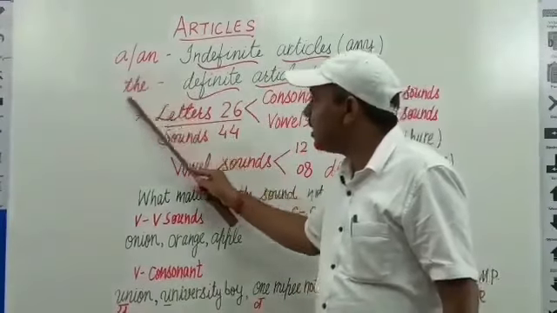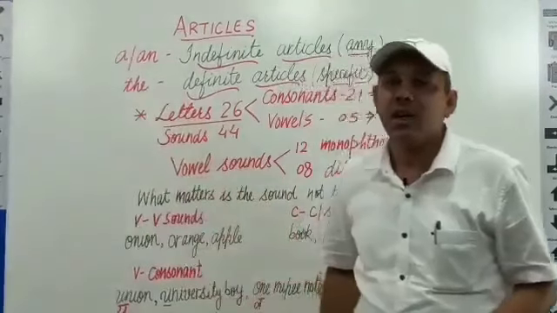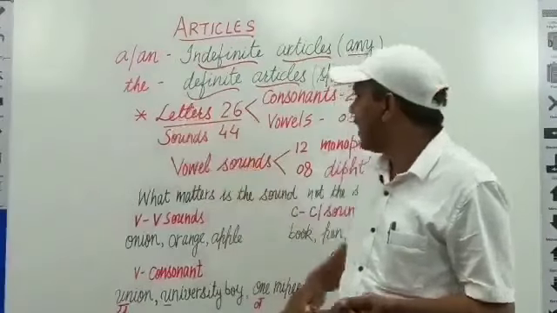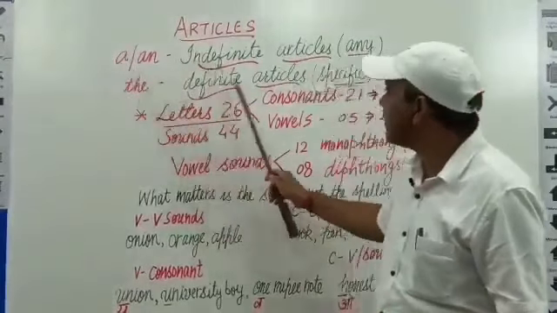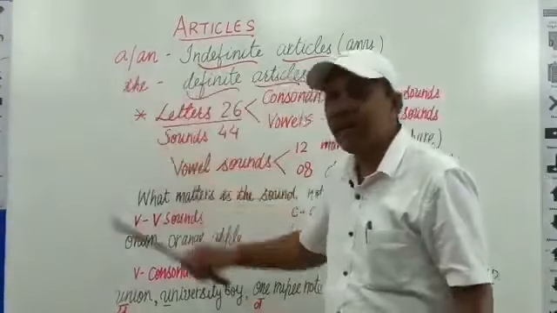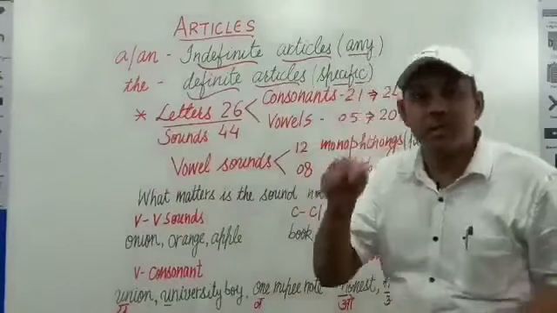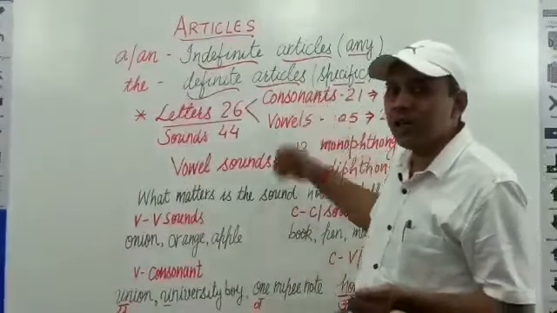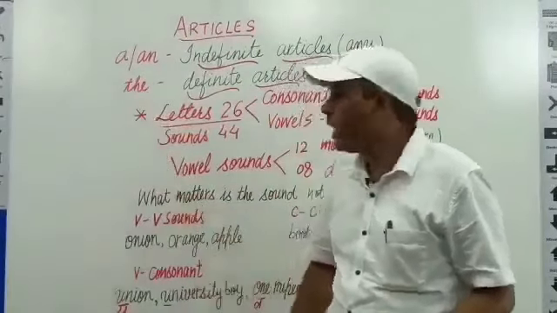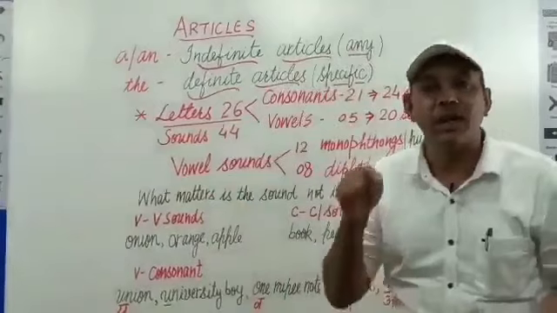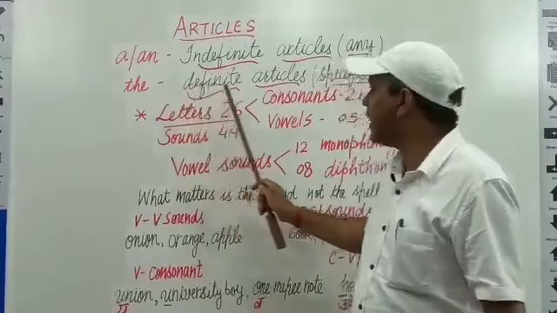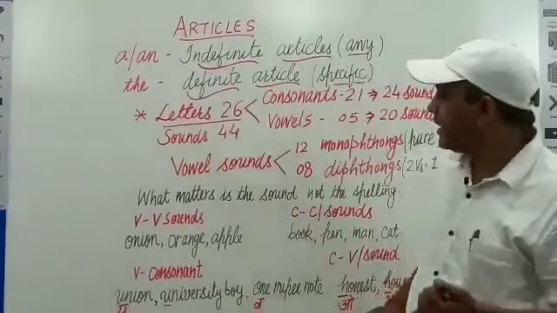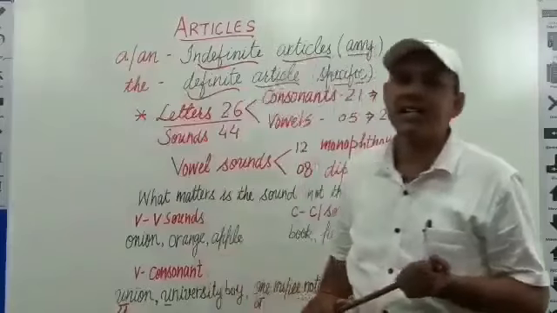The next is the. This is known as the or the, depending upon the word followed by it. This is known as definite article because the refers to definite or specific or a particular person or thing. That's why we use the before a particular or specific or definite thing. So the is known as definite article. In this way, these three words are known as articles.